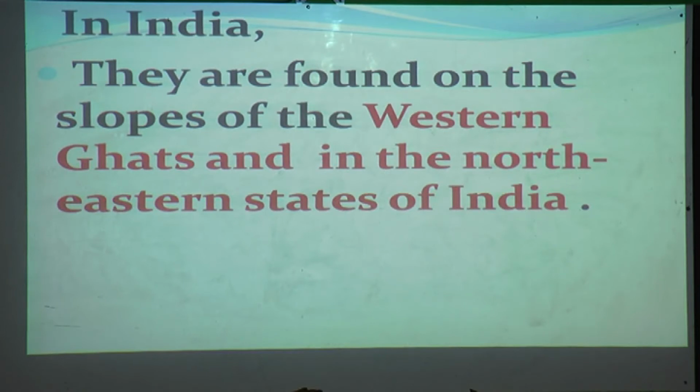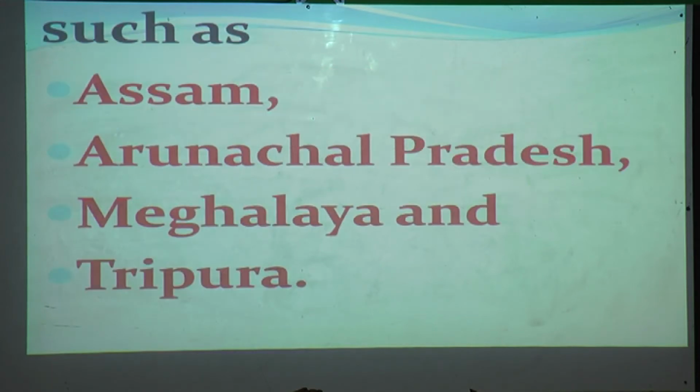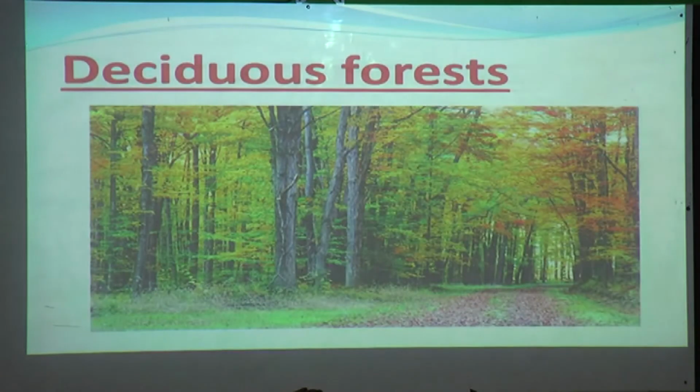They are found on the slopes of Western Ghats and northeastern states of India. So where can we find this? We can find them on the slopes of the Western Ghats and in the northeastern states of India. Can you spell the states' names? Yes, Assam, Arunachal Pradesh, Meghalaya and Tripura.